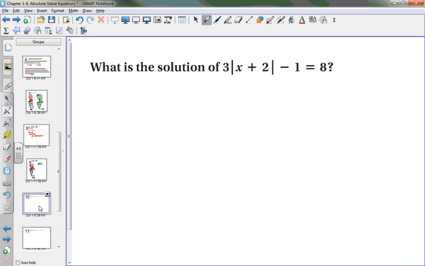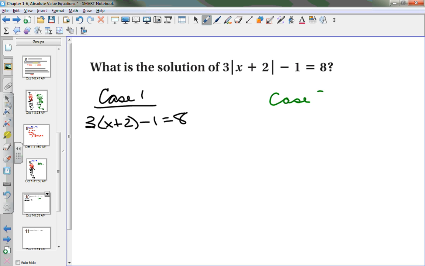Now, tell me what case 1 and case 2 is here. Case 1, 3 times x plus 2 minus 1 is equal to 8. And now what's case 2? -3 times x plus 2 minus 1 is equal to 8. Do we see that? Yes or no? Do you see how even though we had other junk on the same side as the absolute value that it didn't matter, we just put a negative in front of it? Do we all see that? We good?